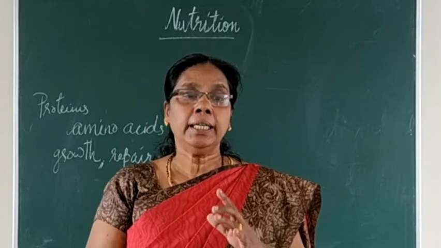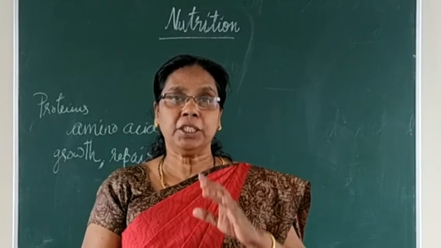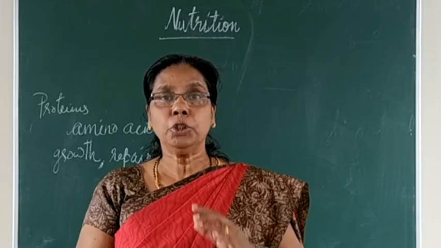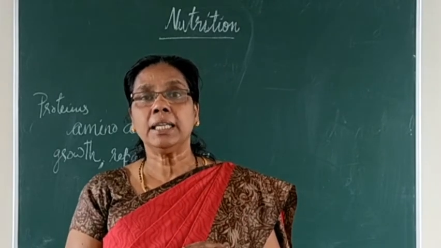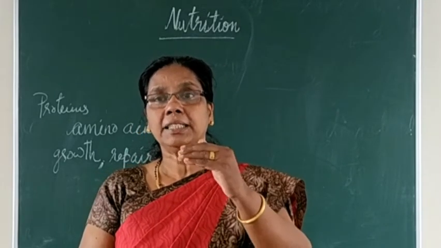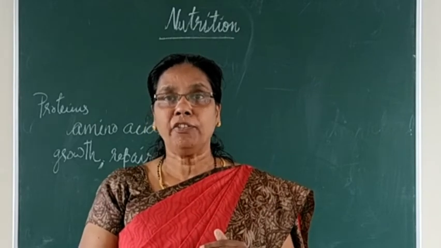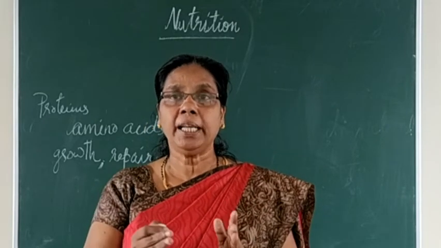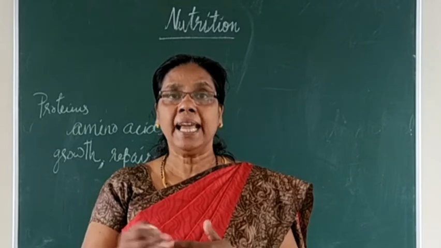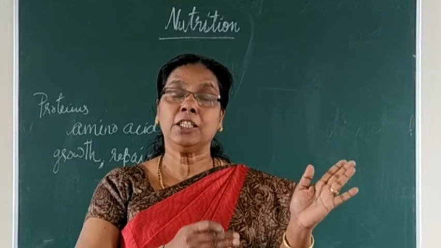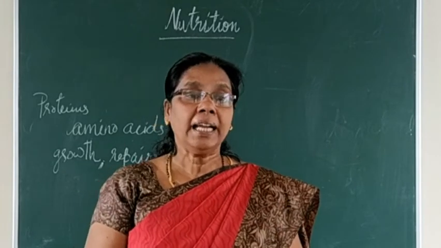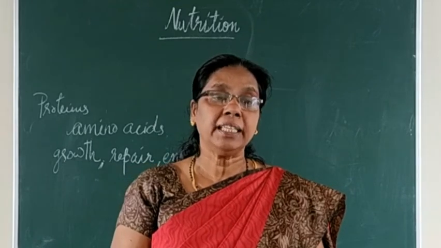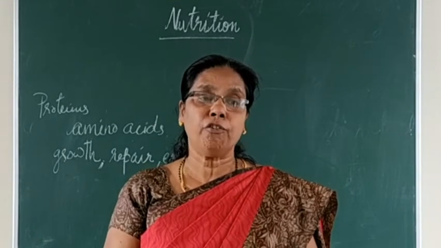Next disorder is what? Marasmus, nutritional marasmus. Usually this marasmus occurs when the child is below 1 year of age, that is 0 to 1 year. That is the age limit, whereas kwashiorkor is 0 to 5 years. Here it affects the infants below the age of 1.